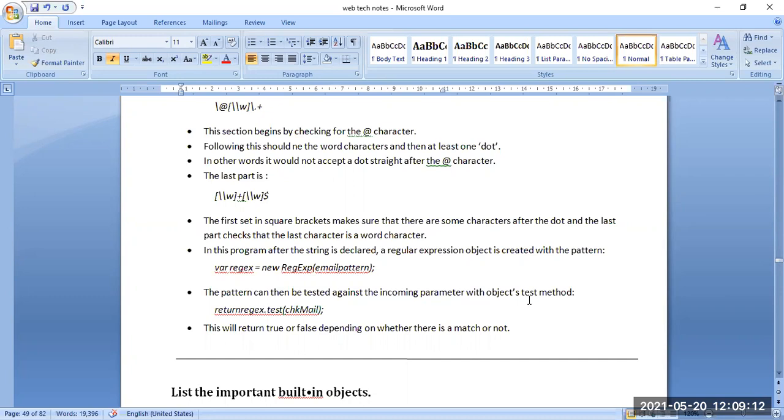We are going to discuss the next topic, the list of important built-in objects. There are some important built-in objects that we are going to describe in our next classes. So this is for all.